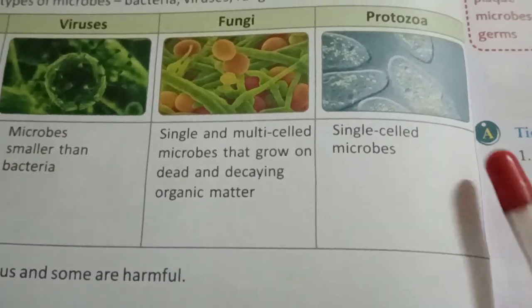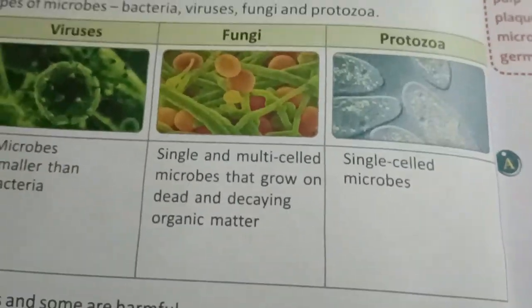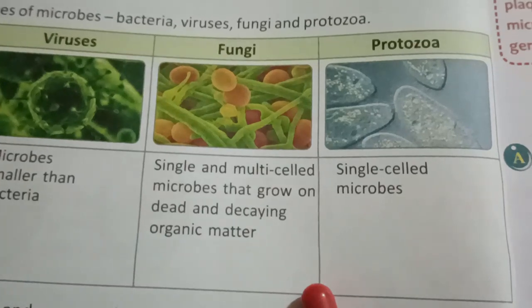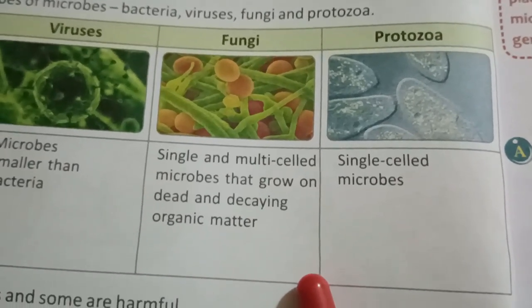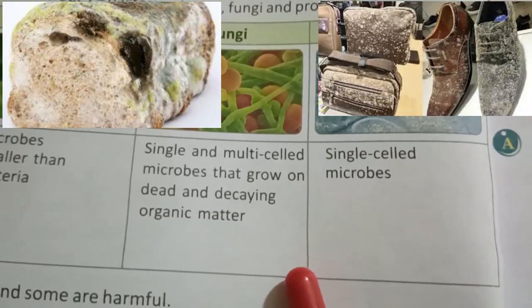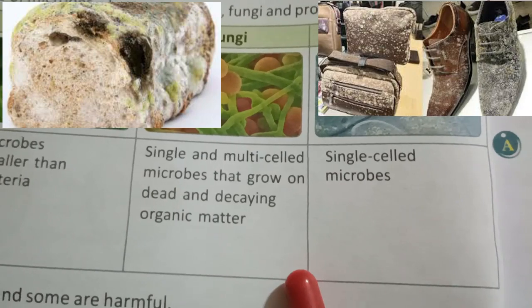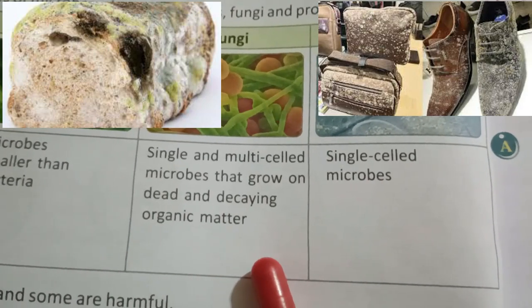Now the next one is fungi. Fungi are very easy to see everywhere. Now it is the rainy season, so you can see some white colored structures on the walls of your house. Also you can see them on your leather shoes or bags, the white colored portion. That is nothing but fungi. See in the image the different types of fungi.